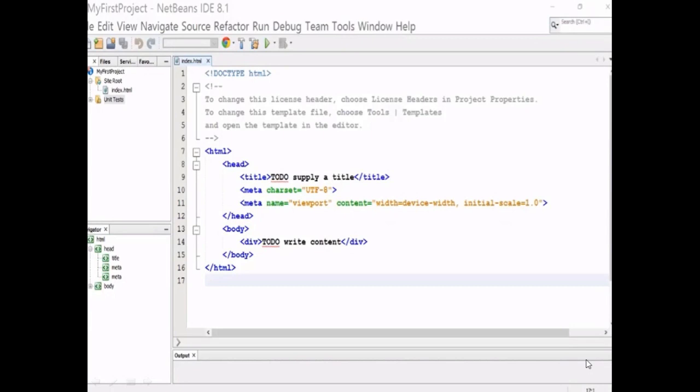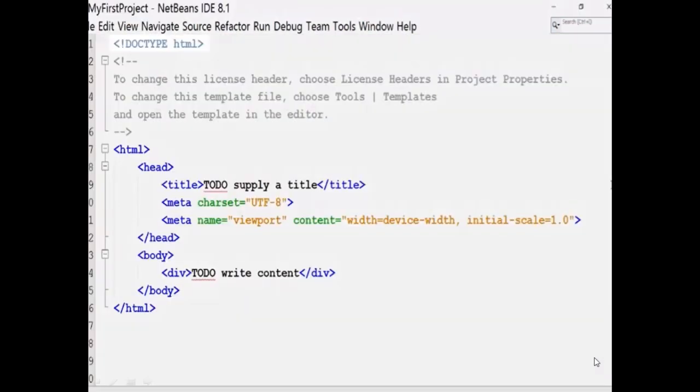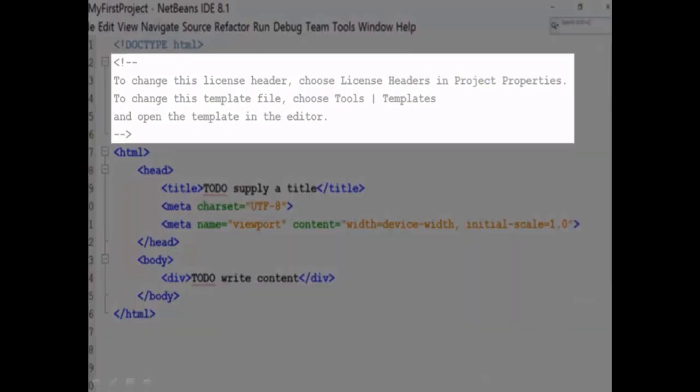So far, we have created our first project on NetBeans software. Let's walk through the default code that is present in the index.html file. The first line that we see is the declaration of document type. The statement is enclosed in opening and closing angular brackets. Note that there is an exclamation sign before the keyword doctype.